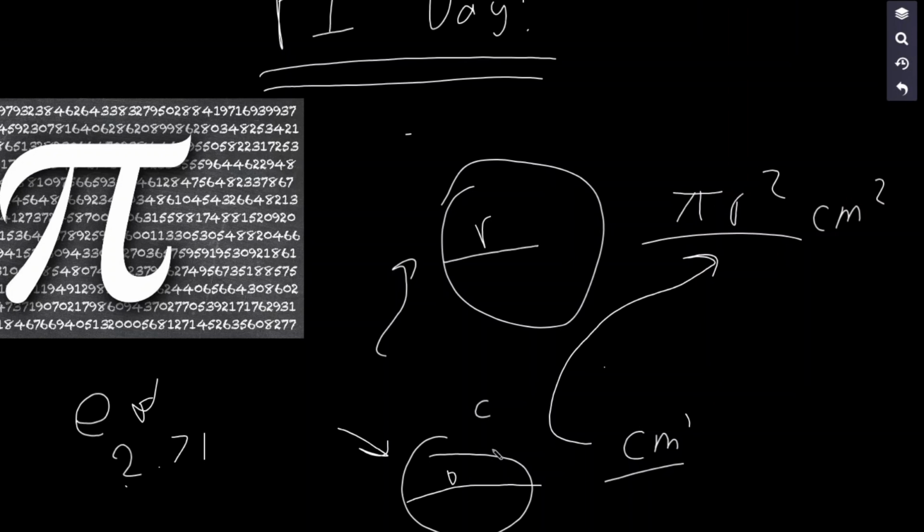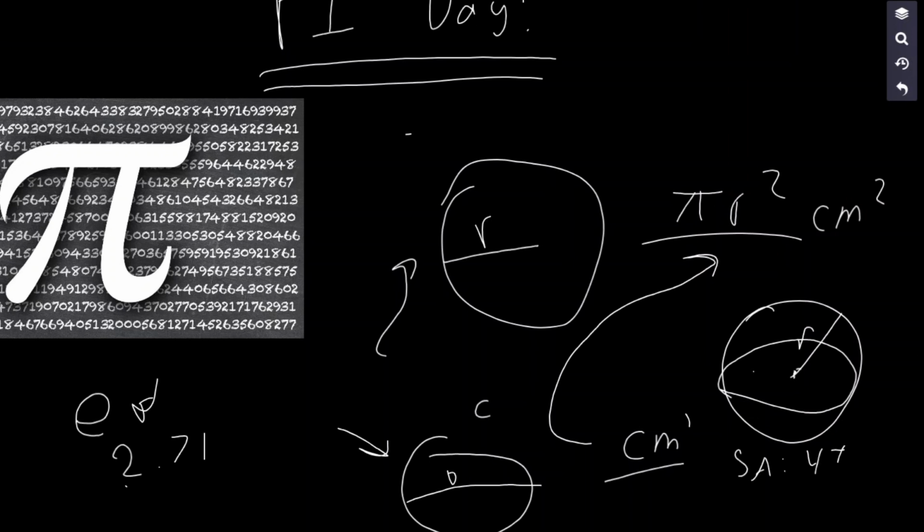And let's go beyond circles to spheres. I cannot draw a sphere. Sorry, that probably looks nothing like a sphere, but just pretend. A sphere also has a radius. It's the set of all points equidistant from the center in three-dimensional space. And guess what? Both the volume and surface area of a sphere are expressed in terms of pi. Surface area is 4 pi r squared, and volume is going to be 4/3 pi r cubed.